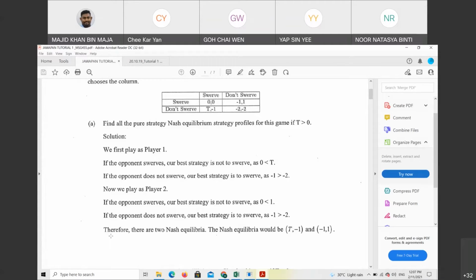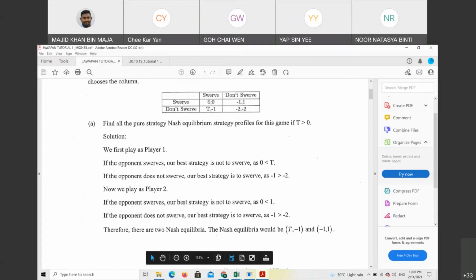Now, if the opponent does not swerve, our best strategy between -1 and -2 is -1. Correct or not? So when we consider the strategies of both player 1 and player 2, we found out we have two Nash equilibria.